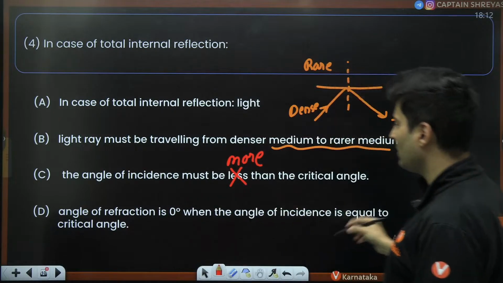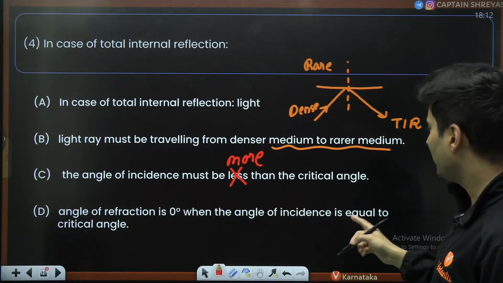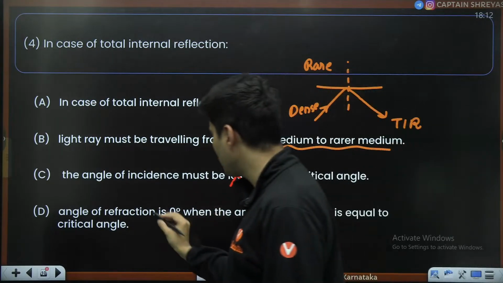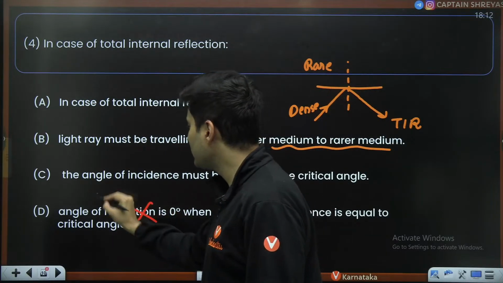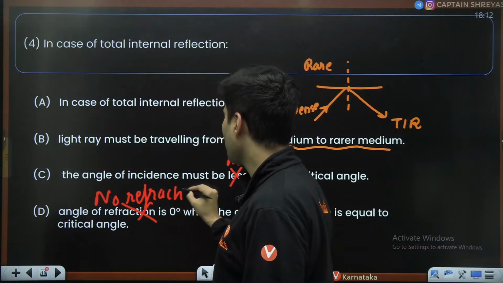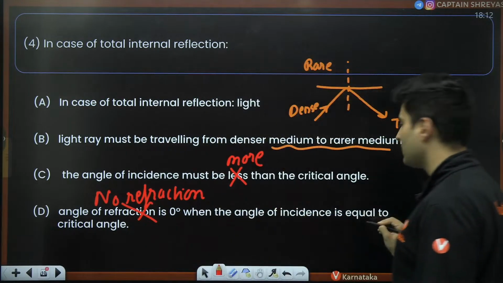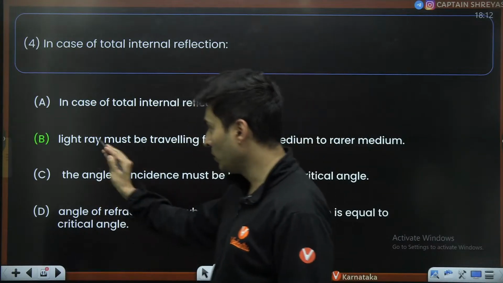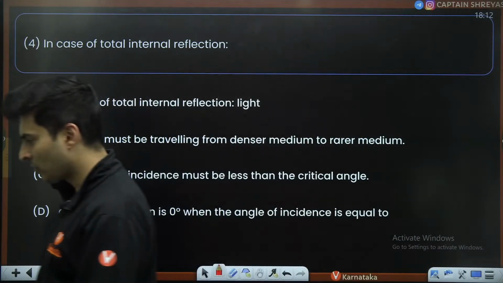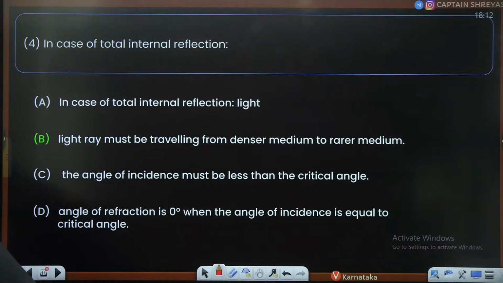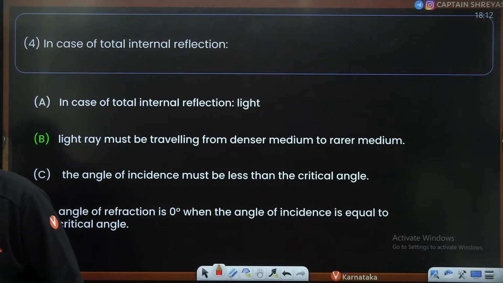Angle of refraction is 0 when the angle of incidence is equal to the critical angle. No, the angle of refraction is 0 is wrong. There is no refraction only. There is no refraction when the angle of incidence is the critical angle. Refraction only doesn't occur. So hence, only option B seems to be correct. Very good. Awesome, Suma, Fidu. Very nice, Yuvraj, Sampath. Awesomeness, Manish. Kudos to all of you.